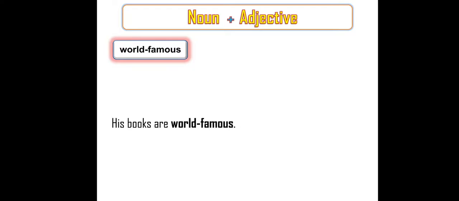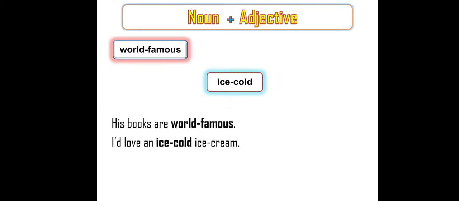Books are given more information with the help of world-famous. Ice-cold. I would love an ice-cold ice cream. So ice cream is a noun and the compound adjective is ice-cold. The normal way of using an adjective is cold ice cream. The compound adjective is ice-cold ice cream.